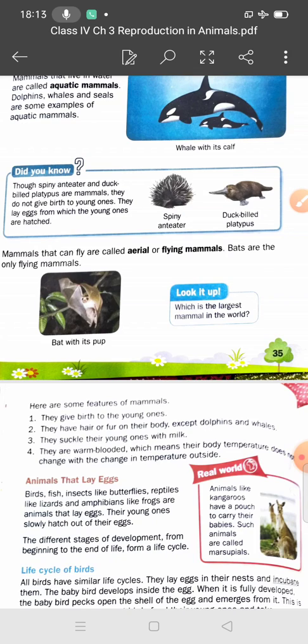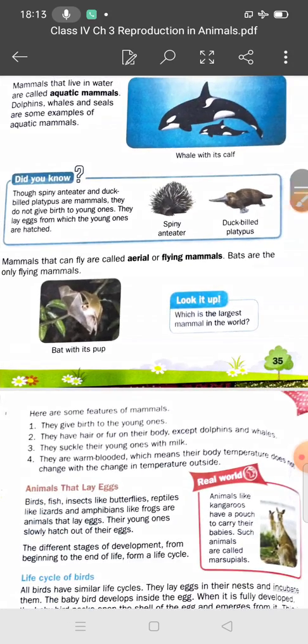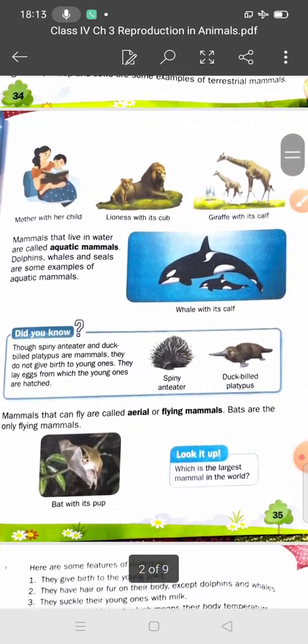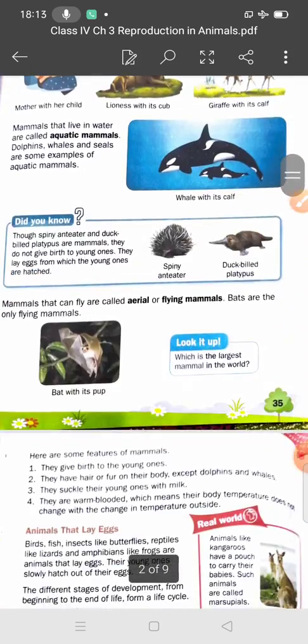Now students, think about this. Which is the largest mammal in the world? Yes students, if we talk about land, the elephant, and if we talk about water, the whale. So the largest mammal in the world is the whale. I hope you understand this point. We have discussed many mammals: terrestrial, aquatic and aerial mammals, the important things about the ant-eater and the duck-billed platypus, which is the largest, and the features of mammals.